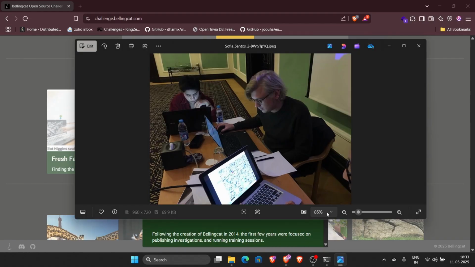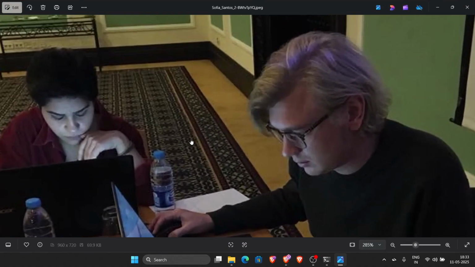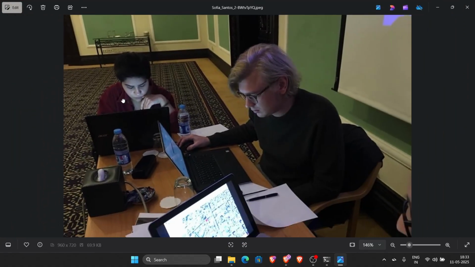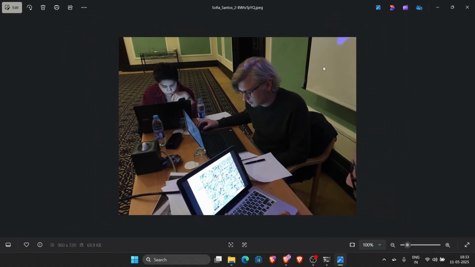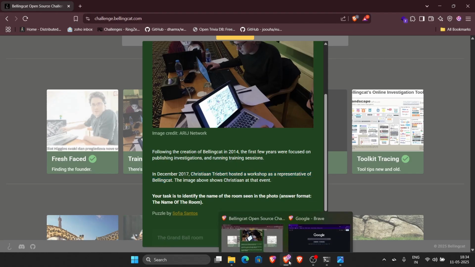I have the image opened up here. You can see that the carpet's quite unique and the setting itself seems to be a little bit distinctive, but we need some more data, right? And what are we given? We are given that in December 2017, Christian Trebert hosted a workshop as a representative of Bellingcat. So let's first try and figure out what that workshop was.